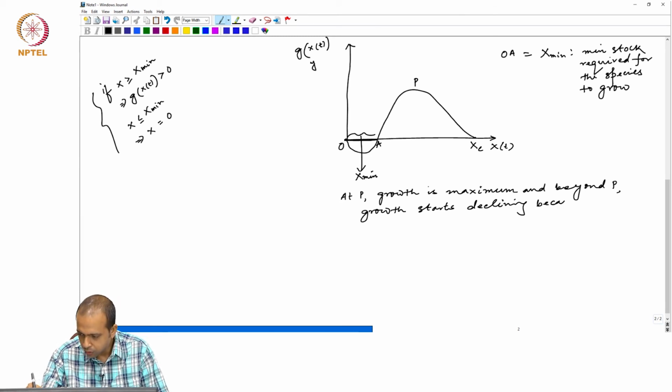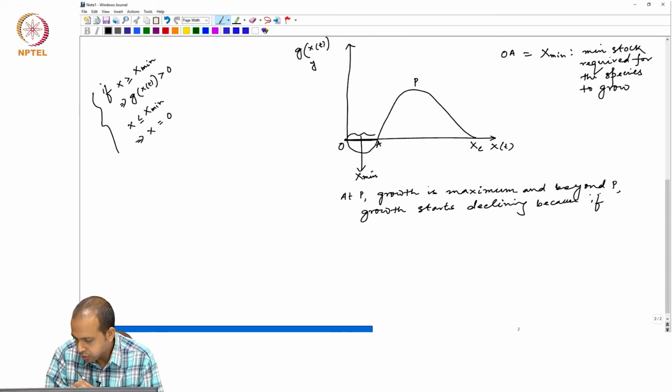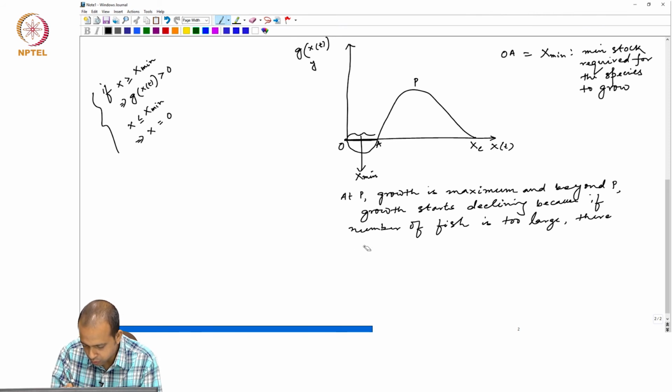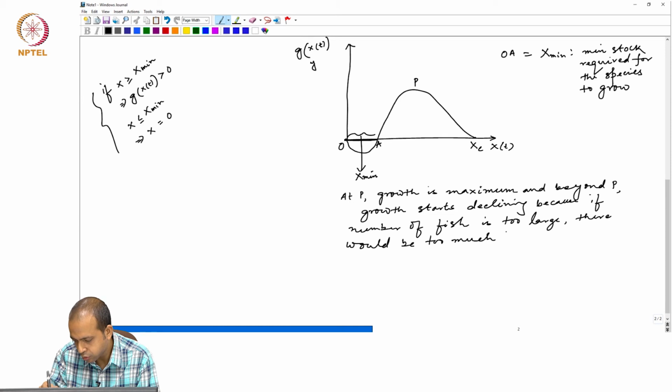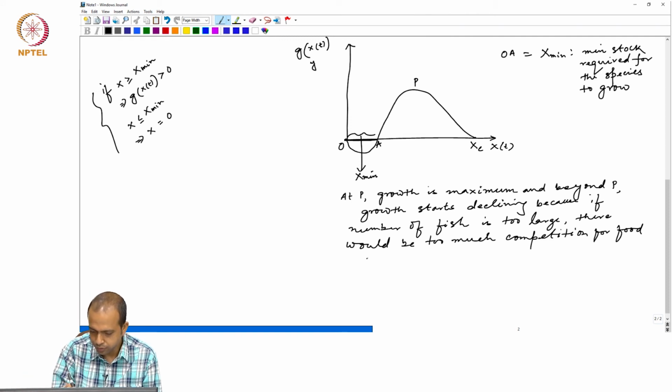Because if the number of fish is too large, there would be too much competition for food and oxygen.